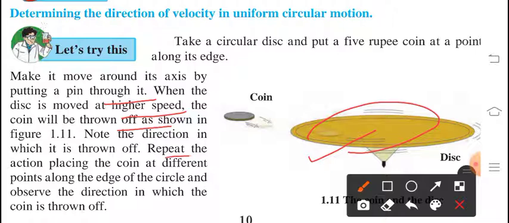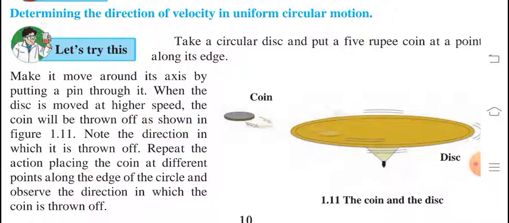Repeat the action placing the coin at different points along the edge of the circle and observe the direction in which the coin is thrown off. It is the same as what we saw in the activity of thread and stone: the direction changes every time, depending on where it is thrown off. In the same way, this coin also has a different direction each time.